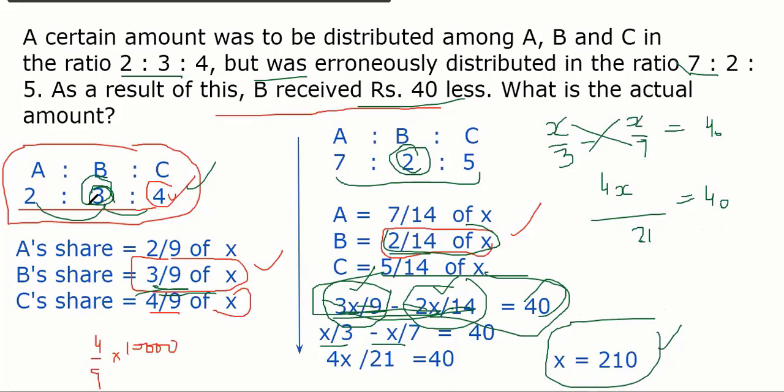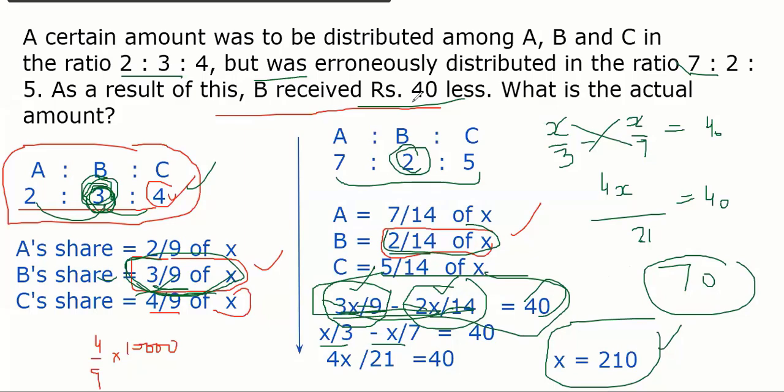How much should B have got? 3 by 9 of X, 3 by 9 into 210. Correct. So 1/3 of it is 70 rupees. Got it? 70. Because finally B's share should be this only, 3/9 or 1/3. That's it.